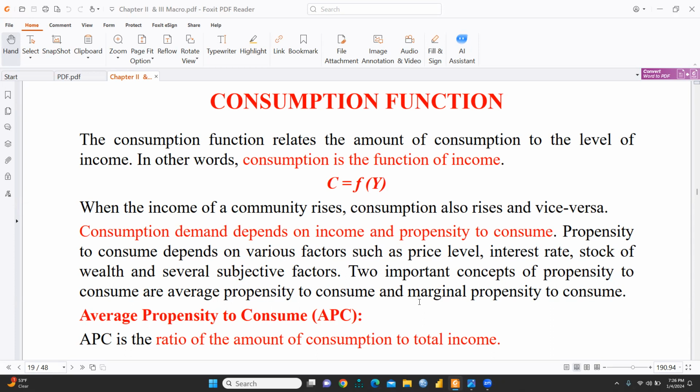When the income of a community rises, consumption also rises and vice versa. That means if income increases, consumption will also increase. If income decreases, consumption will also decrease. Consumption demand depends on income and propensity to consume.